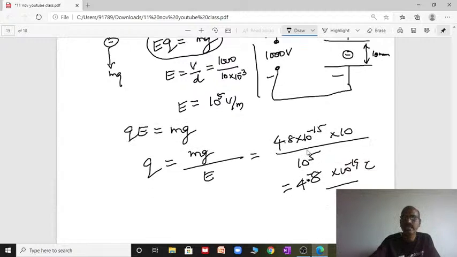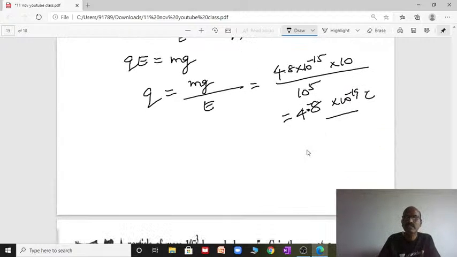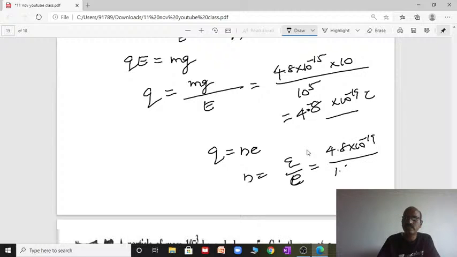Then we know that number of electrons is the question. Q equal to Ne, quantization rule. From that N equal to Q by e, charge of electron. That's it. Q value is given just now: 4.8 into 10 power minus 19 by charge of electron, 1.6 into 10 power minus 19 coulomb. You will get 3 electrons.